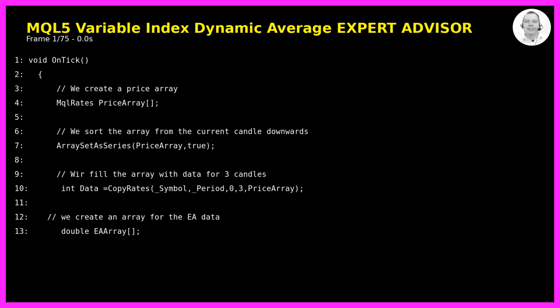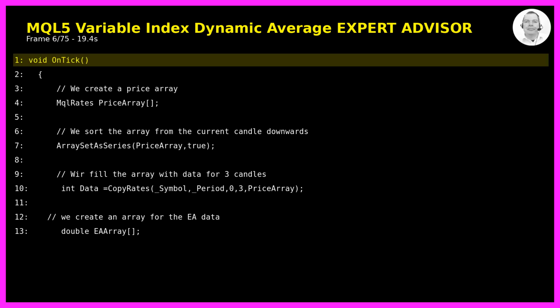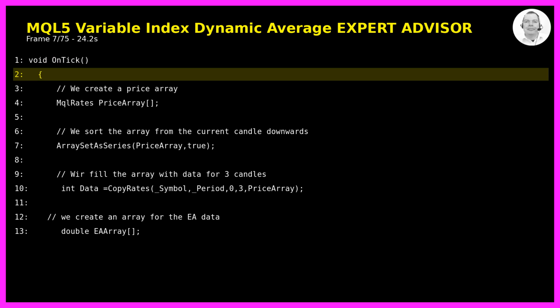We start Metaeditor by clicking the little icon or pressing F4. This opens the Metaeditor where we can create our new Expert Advisor. The OnTick function is the main function that runs every time a new tick comes in. This is where we will place all our code to check the market conditions.